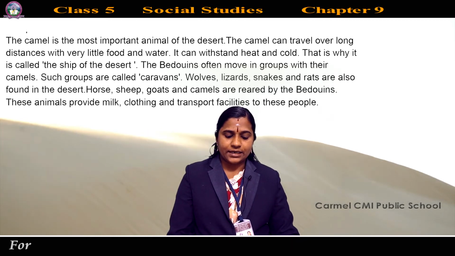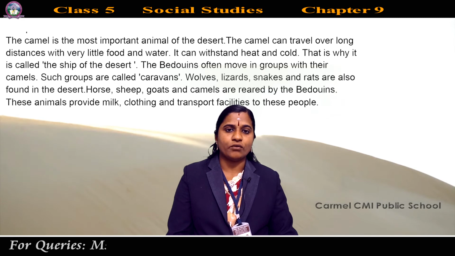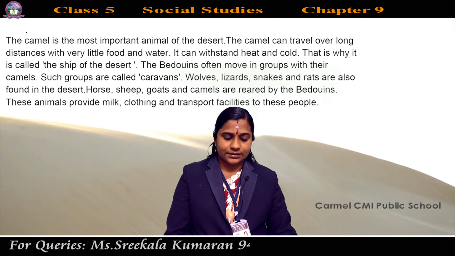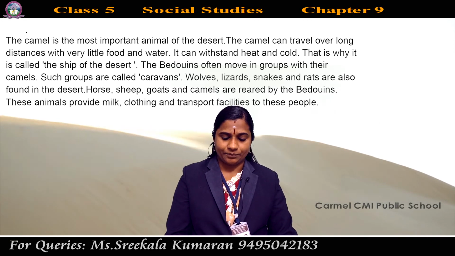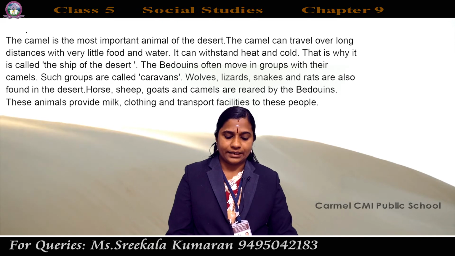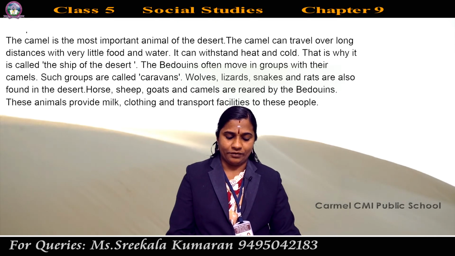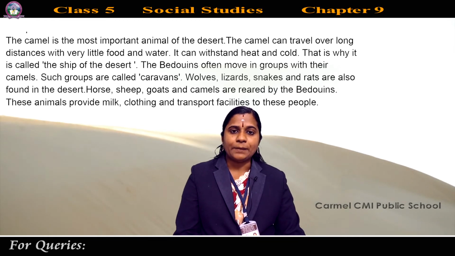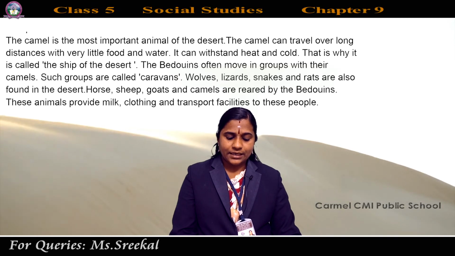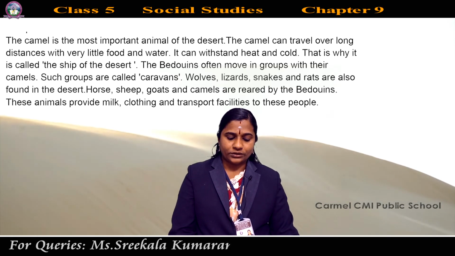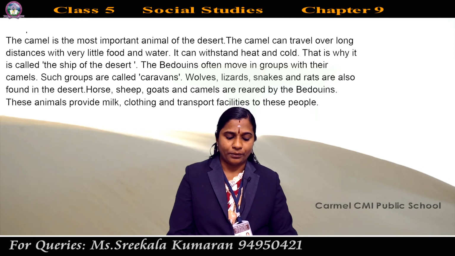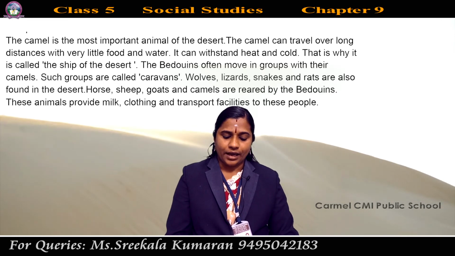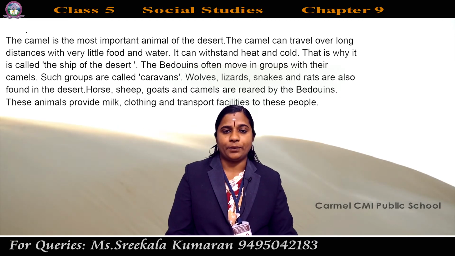And the wolves, lizards, snakes and rats are also found in the desert region. Horses, sheep, goats and camels are reared by the Bedouins. Which are the animals reared by the Bedouins? Horses, sheep, goats and camels. These animals provide milk, clothing and transport facilities to the people of the desert.